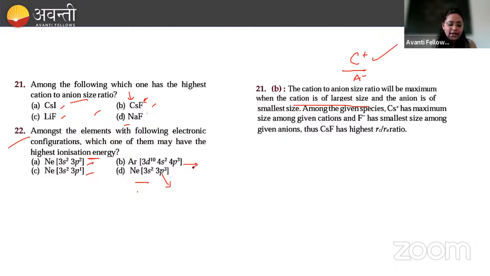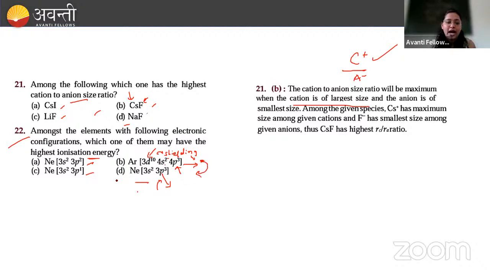In option B, you can see there is a presence of 3d electrons also. There is a presence of 3d electrons, so they offer what, shielding. They are going to offer the shielding effect to the orbitals इलेक्ट्रॉन प्रेजेंट हियर, 4s2 और 4p में जो इलेक्ट्रॉन्स प्रेजेंट है उनके लिए वो क्या करेंगे, शील्ड जैसे बिहेव करेंगे, और जो न्यूक्लियर चार्ज है वो इनके साथ ज्यादा इफेक्टिव नहीं होगा. एंड दैट्स व्हाई, electron to remove from this orbital will be easy because they are not experiencing as much nuclear charge as these 3 electrons are experiencing the nuclear charge from the nucleus. And that's why ये इसका भी जो हमारा आयनाइजेशन एनर्जी होगा ना वो भी कम होगा इससे.